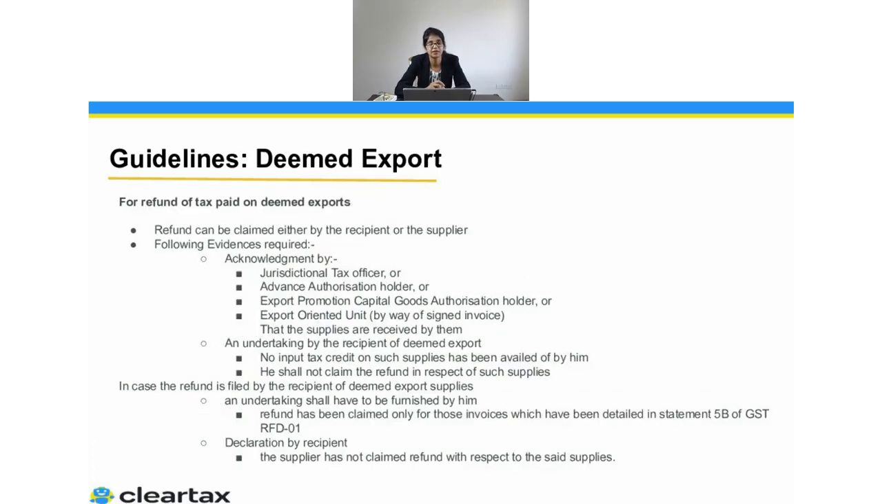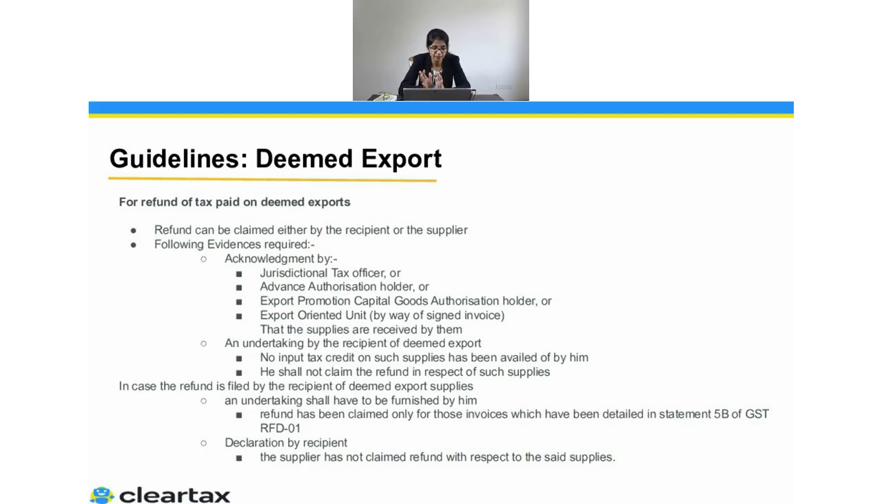There is another guideline in respect of deemed export, and as we know, for the deemed export, either the supplier or the buyer can claim the refund. Right? Either the supplier can claim the refund or the recipient can claim the refund. So whenever the supplier is claiming the refund, this person has to submit the following evidence. This person has to submit acknowledgement by any one of these: the jurisdictional tax officer, or the advance authorization holder, or the export promotion capital goods authorization holder, or the EOU. And if you're talking about EOU, this person will be giving the signed invoice copy that these supplies have been received by them.